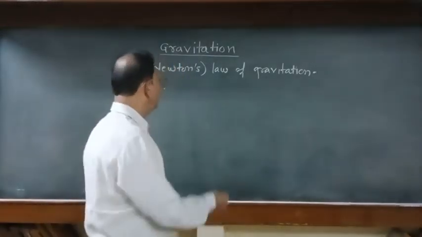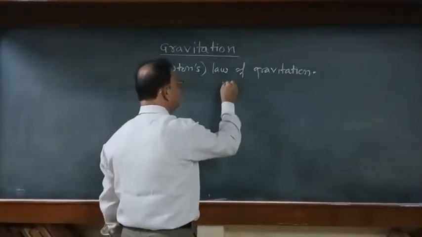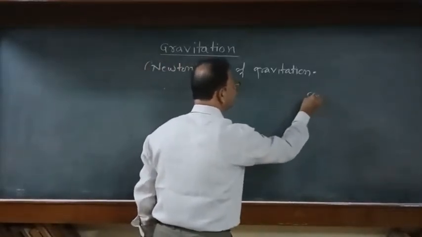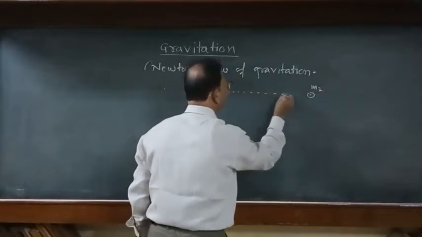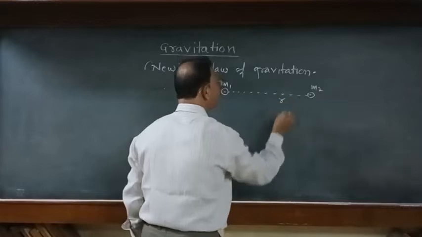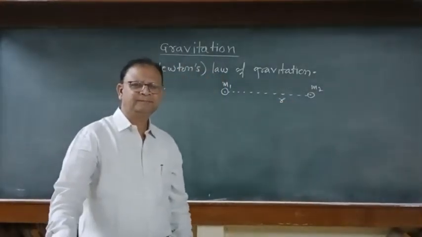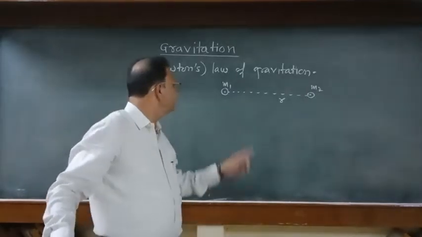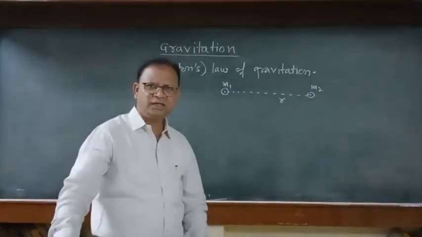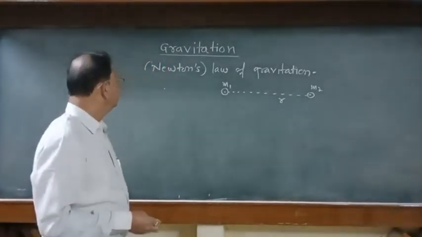Suppose we have two bodies or two particles, the first having mass m1, another having mass m2, and r is the separation between them. The distance between the two bodies is always measured from center to center. According to Newton,